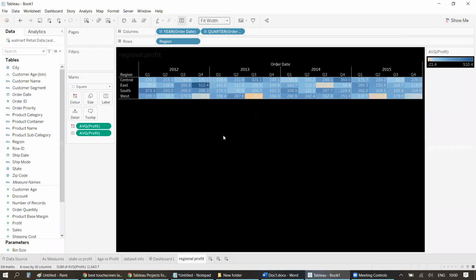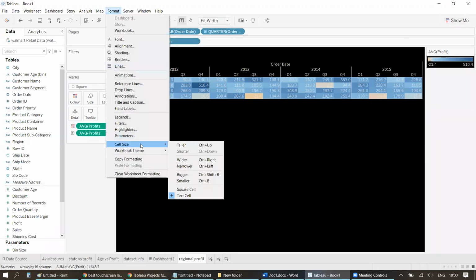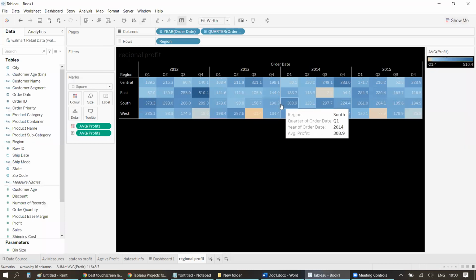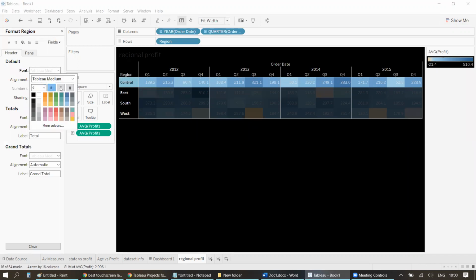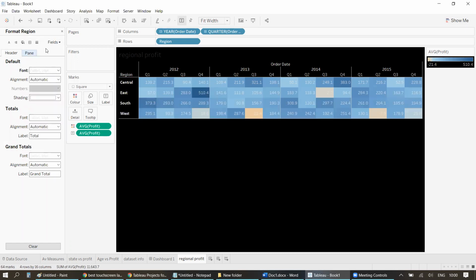Now let's fit this. So this is fit. Again, I'll go here and taller, and that's it. That's it, right? We have average profit, quarterly average profit for different regions. Now, depending upon formatting, you can select it. For example, I want to make this bold. I also want to change the font, right? Some better, yeah.